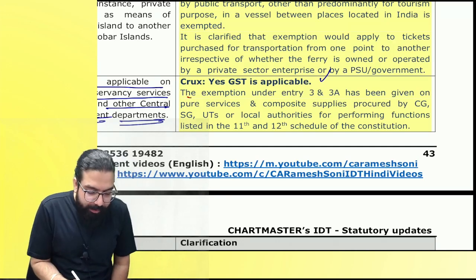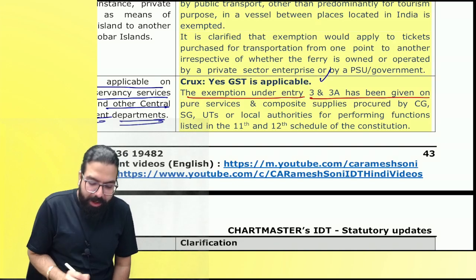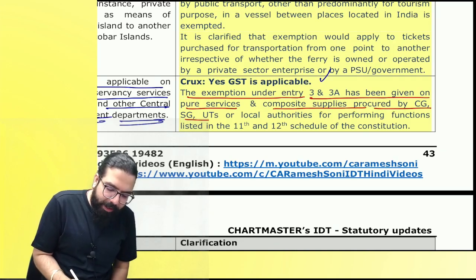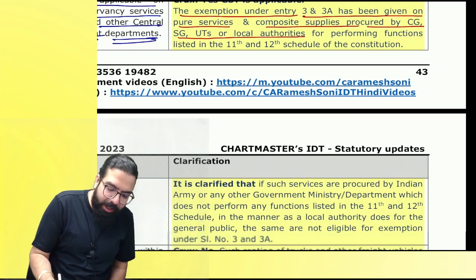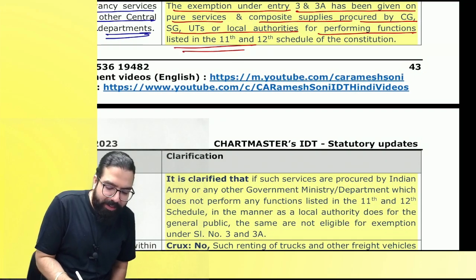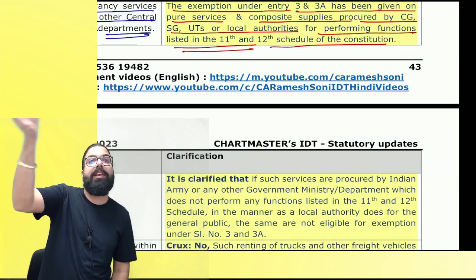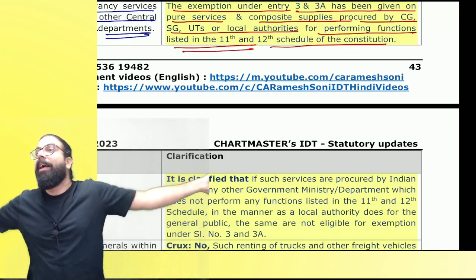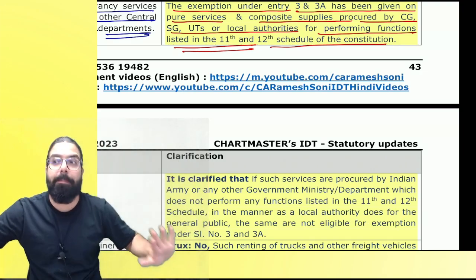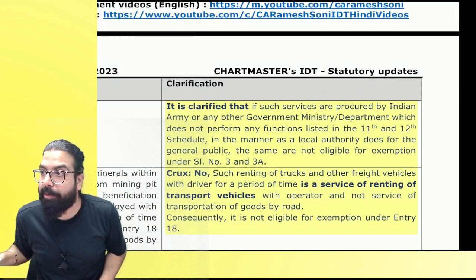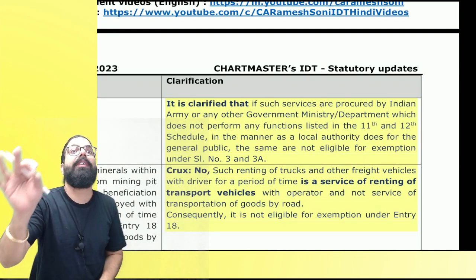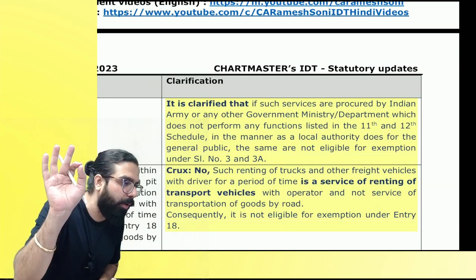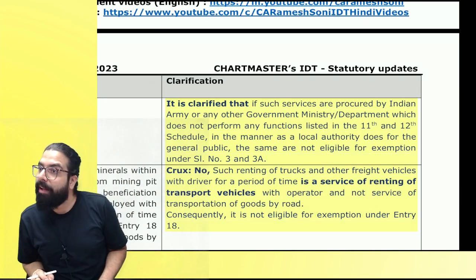It says the services under entry number 3 and 3A, given as pure service and composite supply procured by the central government, state government, union territory, or local authority for performing functions listed under the 11th and 12th schedule, that is 243G and W activity. So if government doing 243G and W activity is taking pure service or composite supply, then it shall be exempted. Are we clear, everyone? Pure service in relation to 243G and W, or composite supply where value of goods is not more than 25%, then it shall be exempted.